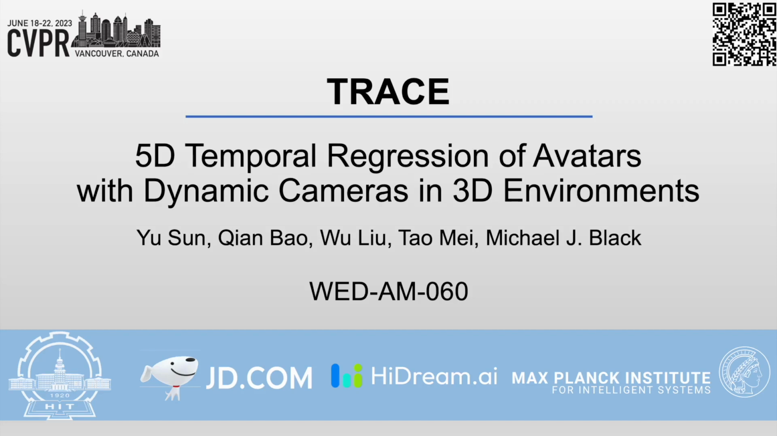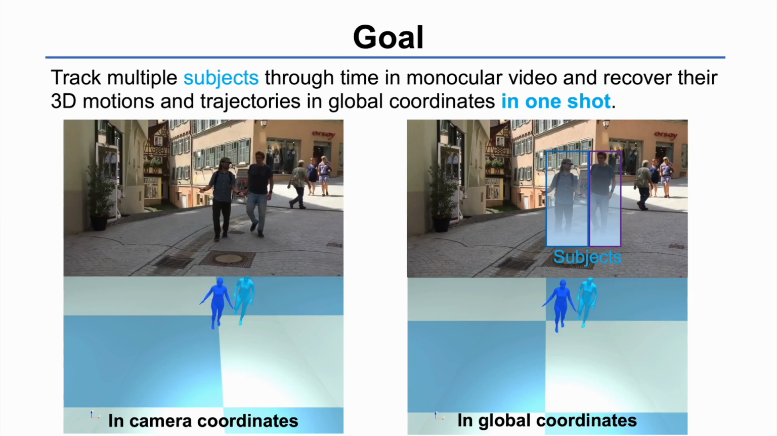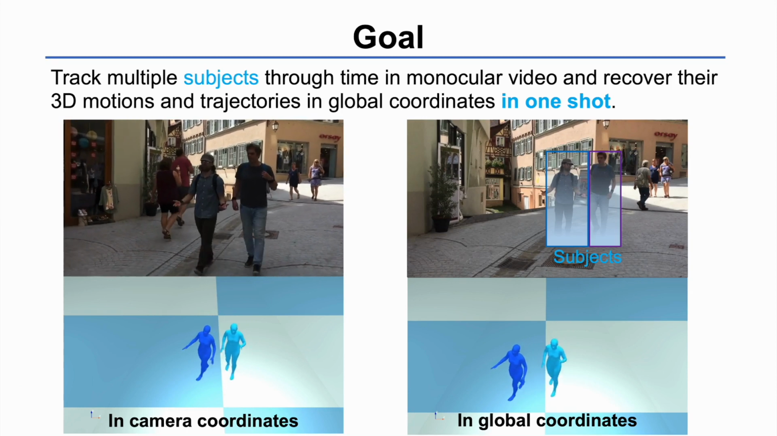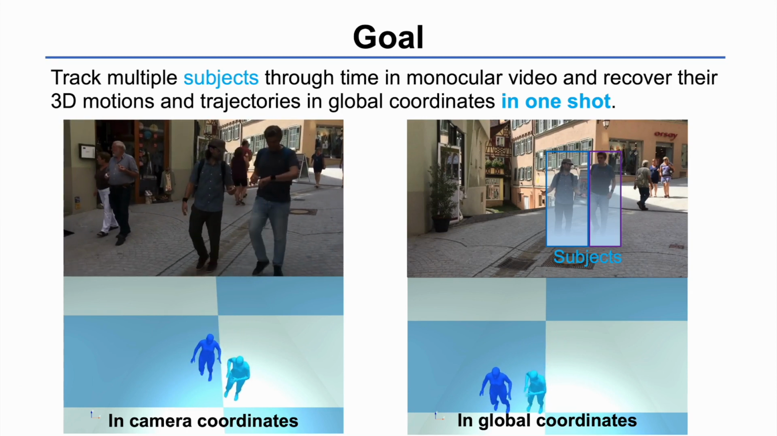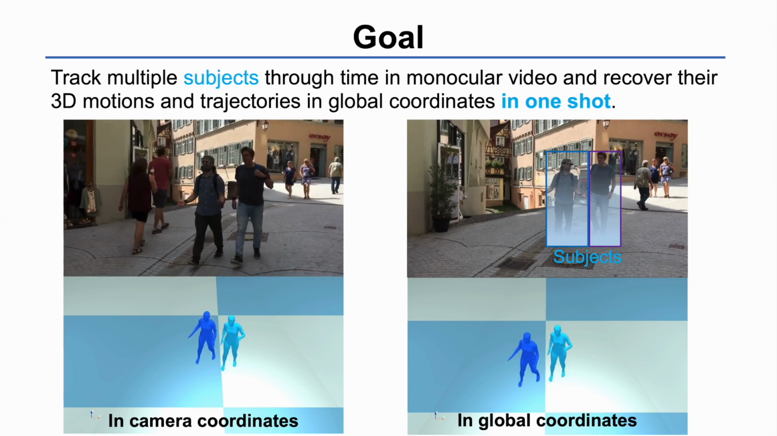We introduce Trace, a one-stage method that regresses multiple 3D people and their global trajectories from a video captured by a dynamic camera. Most existing methods estimate human bodies in camera coordinates. Given the input video, Trace tracks the subjects presented in the first frame through time and recovers their global trajectories. It does so in one shot.